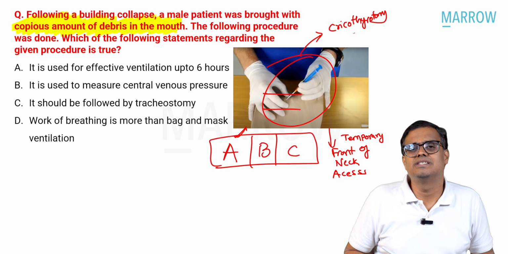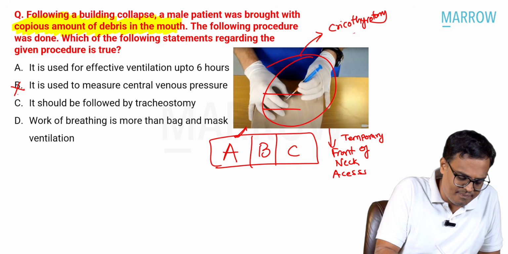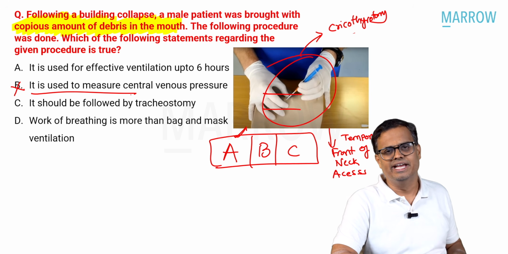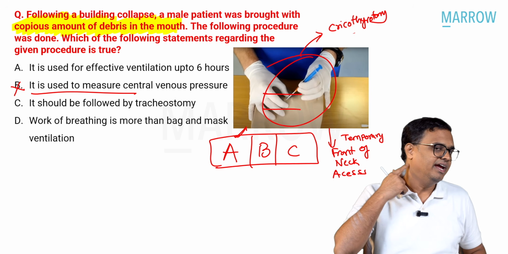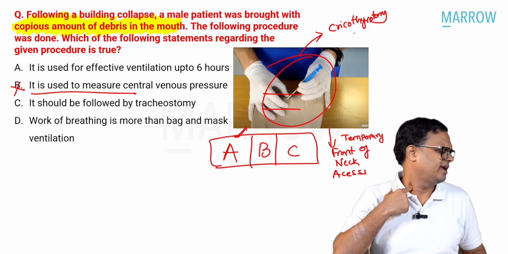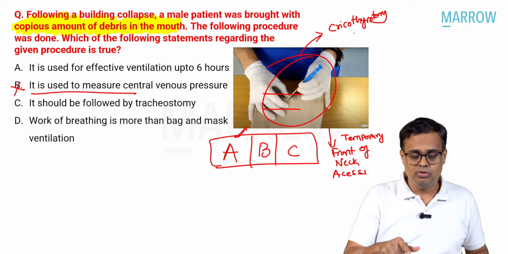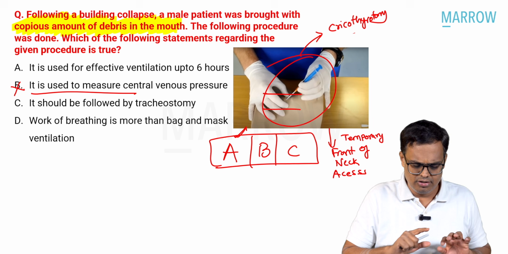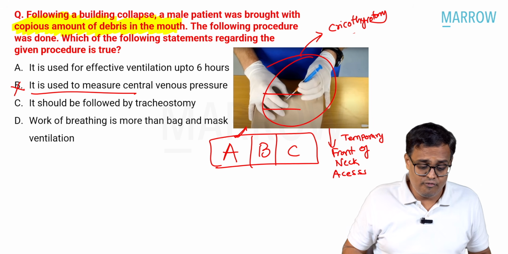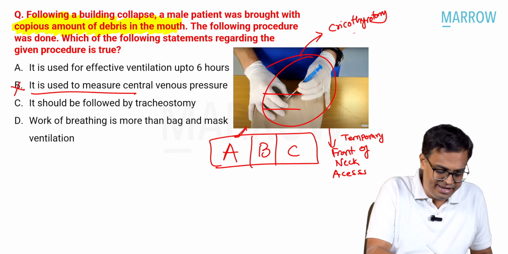It is used to measure the central venous pressure. This is a completely absurd option, right? You cannot say that central venous pressure means I am putting the cannula in the internal jugular vein. The internal jugular vein is on the lateral side of your trachea. So, if in the image they are puncturing the trachea, how can I measure the central venous pressure? So, that's also ruled out, right? It should be followed by tracheostomy immediately.